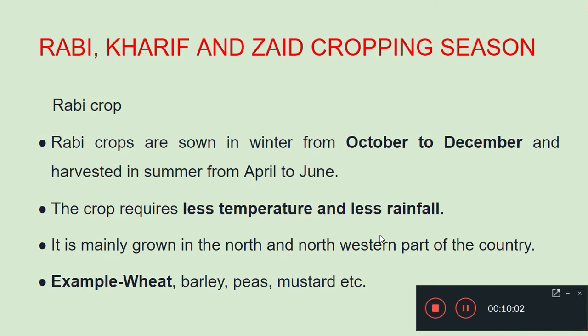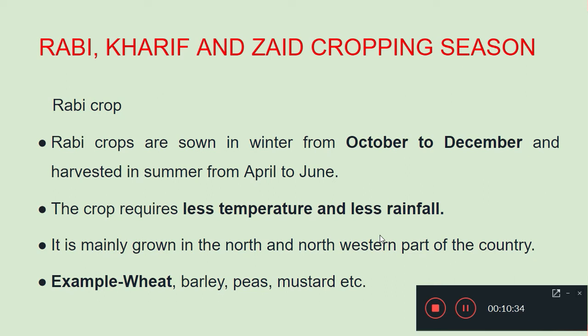First of all, let us talk about the Rabi season, or Rabi crop. Rabi crops are sown in the winter time, and harvested in the summer. That means from the October to December period, they will be sowing the seeds, in these 3 months: October, November, December. And the harvesting will be from April to June.